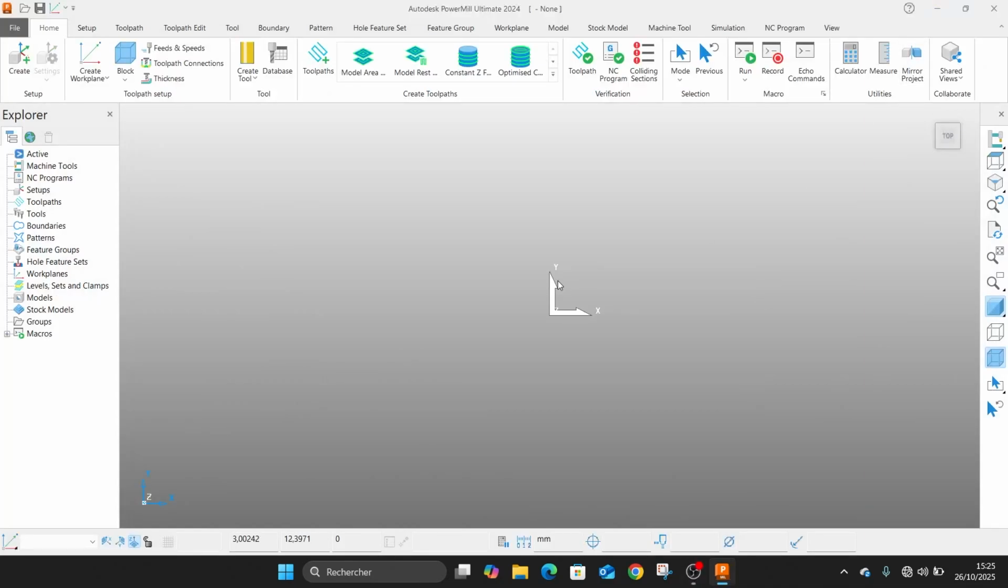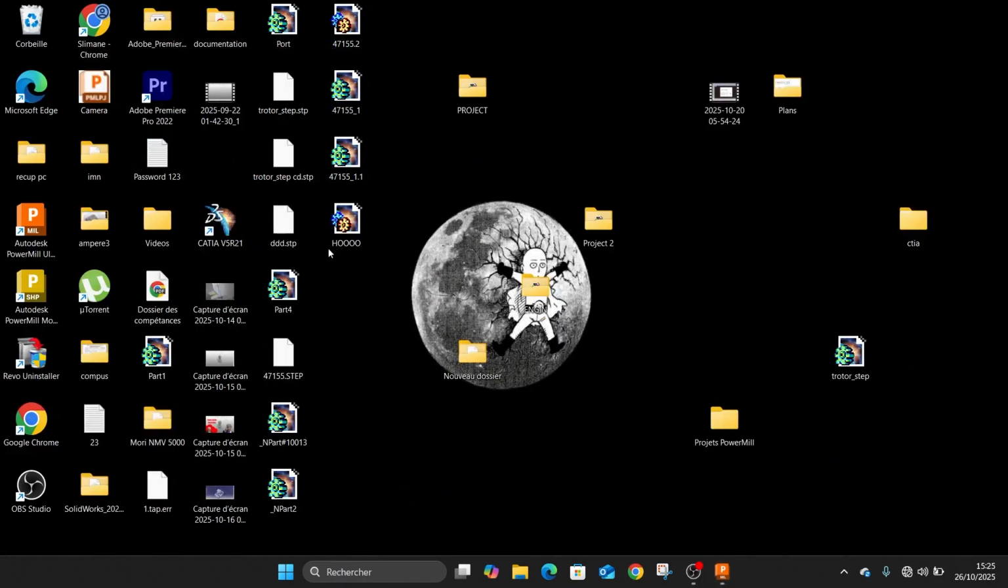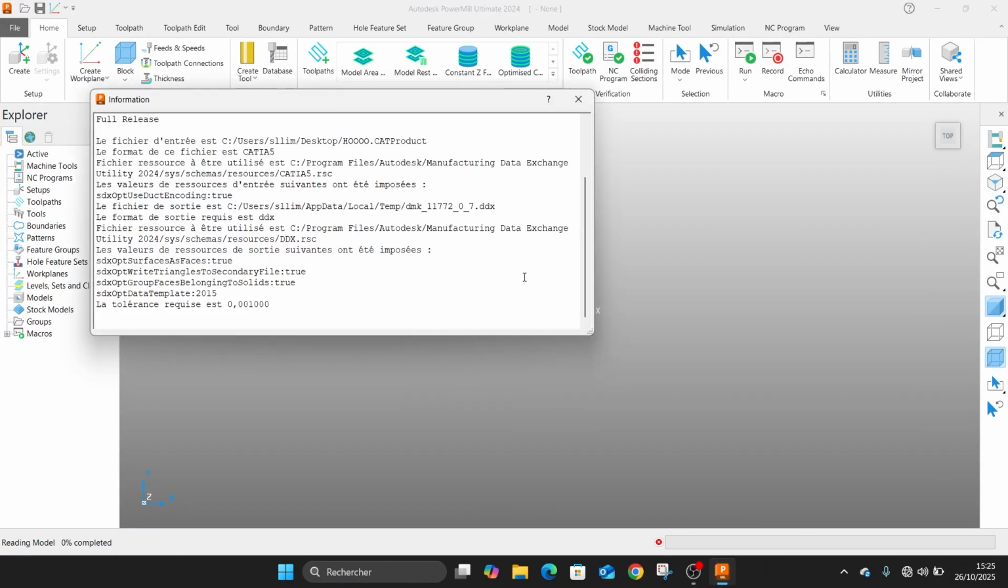Today we will do a PowerMILL tutorial where we will learn how to create setups. So let's start by importing our workpiece. We can put it directly here.